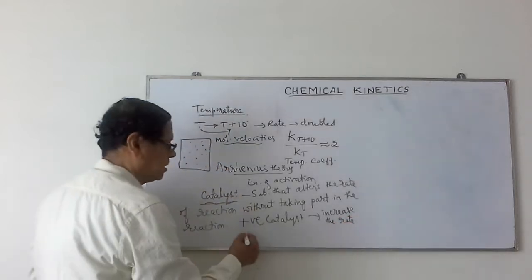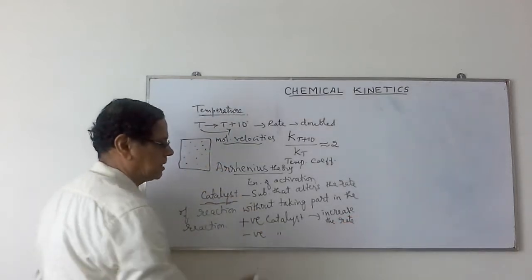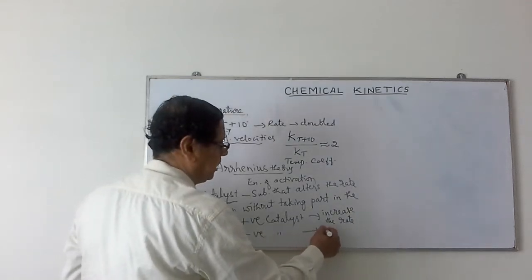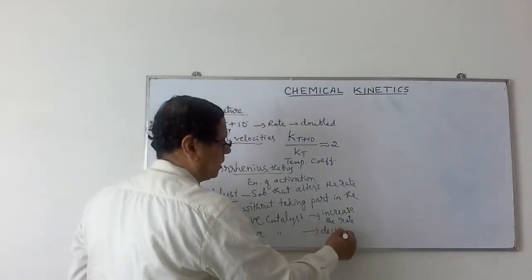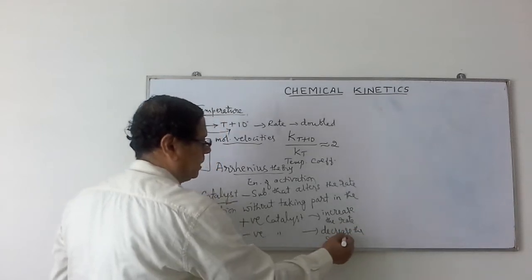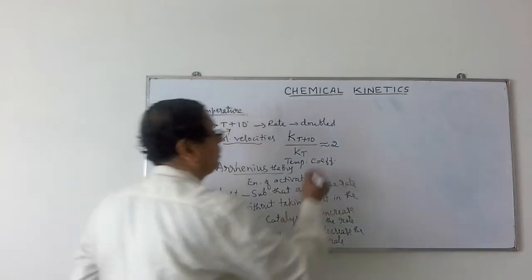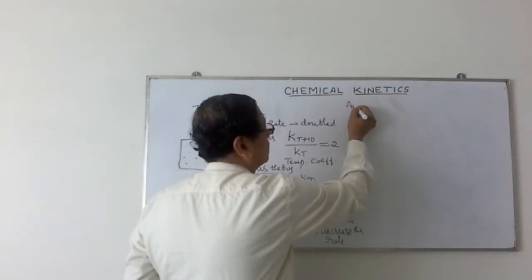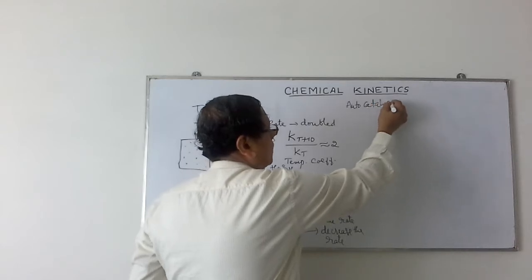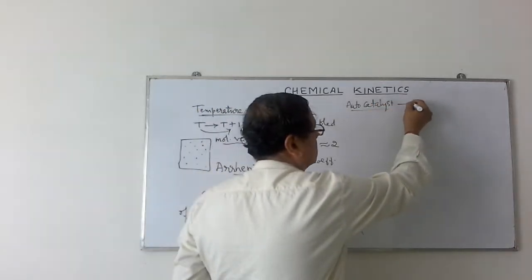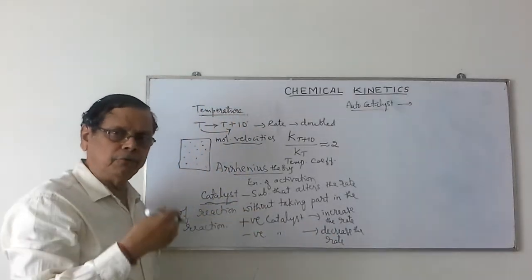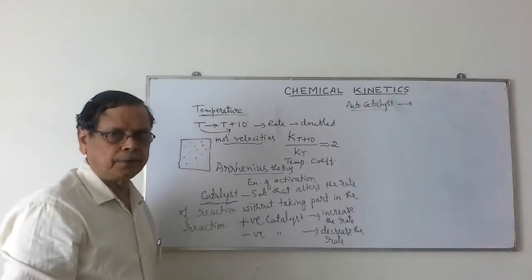But there are some substances which decrease the rate of reaction also. They are named negative catalysts. They decrease the rate of reaction. There is one more type of catalyst that we call autocatalyst. These are substances which are produced during the reaction and act as the catalyst.